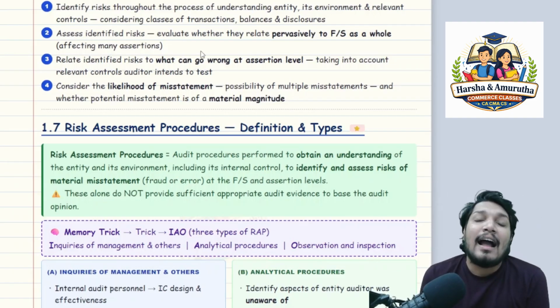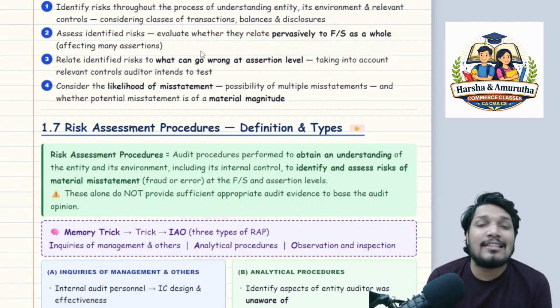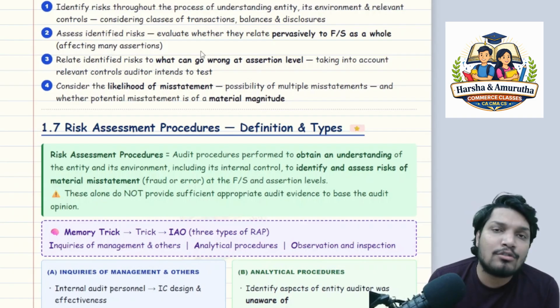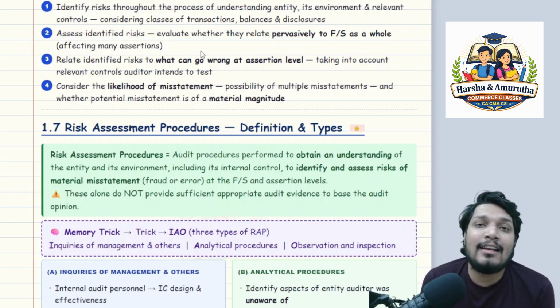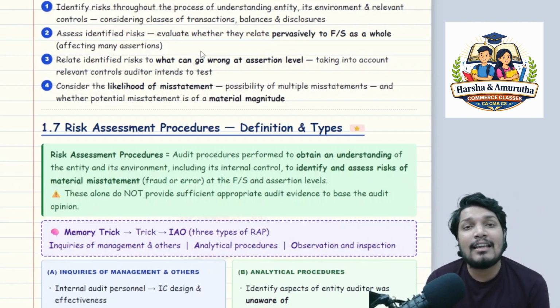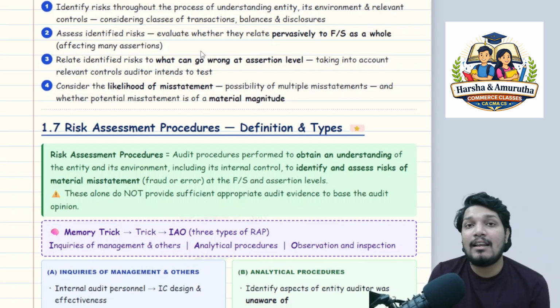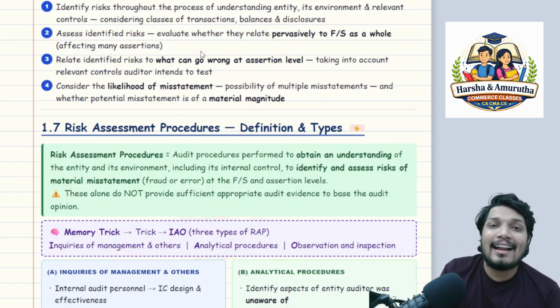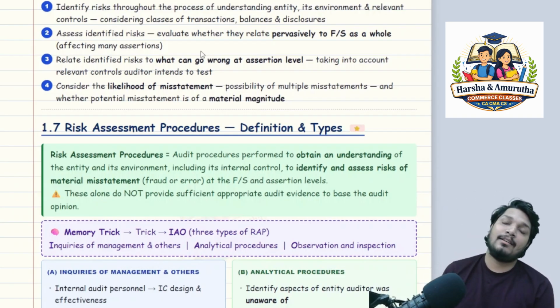So whenever you are having a walkthrough, management will give you a walkthrough as to each and every process that is documented. They will walk you through the controls, the process, how this is designed, how the maker checker program is implemented, how the particular transaction is evaluated. They will walk you through each and everything at a sample level. That is when you should navigate your auditor's mind to understand and identify different risks by understanding the entity and its environment.